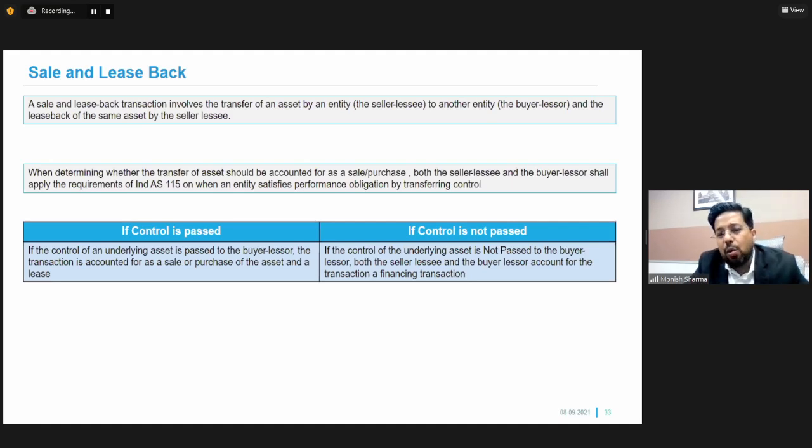And in case the control is not passed, then the buyer lessor and the seller both account for this lease as a finance transaction. So if I'm passing the control, this will be accounted for as a sale and purchase of an asset. If I'm not transferring this control, I'm retaining the control. This means that this is more of a financing transaction between the seller and the buyer.